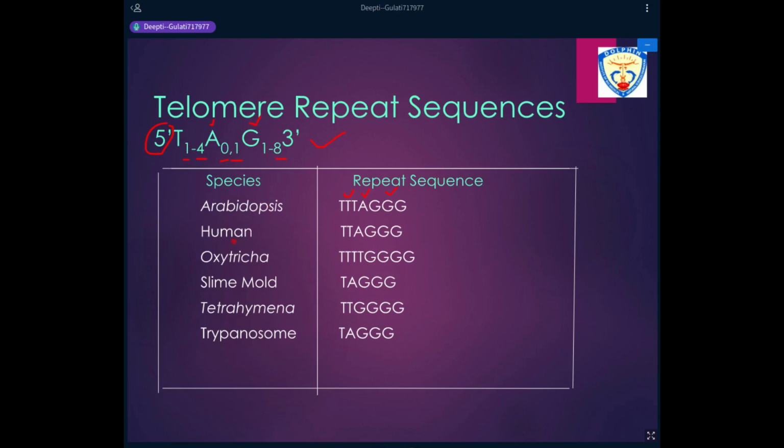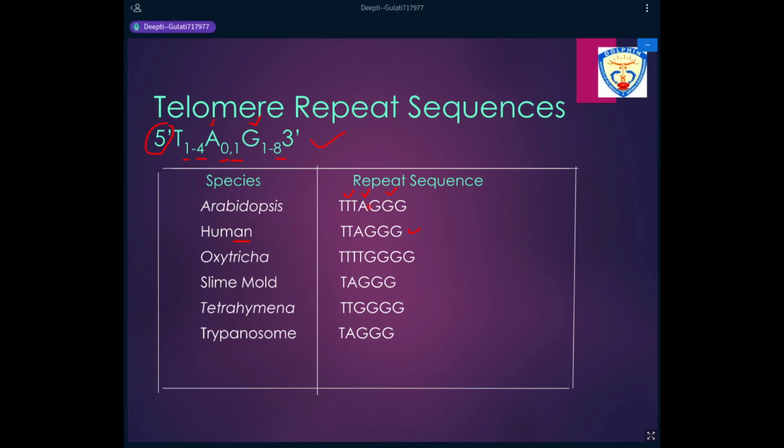So I take up the example of humans. In humans, the repeat sequence is TTAGGG. So in every human being, this will be the sequence of the telomere that is present. So it will always have two thymines followed by one adenine followed by three guanine residues.